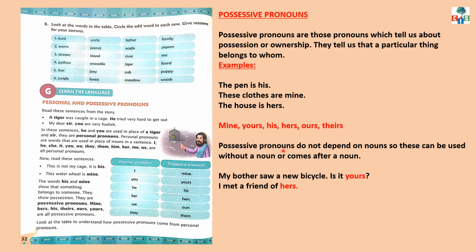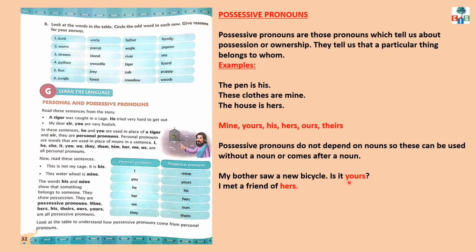Now, possessive pronouns do not depend on nouns. So, these can be used without a noun or come after a noun. It means, children, it is not necessary that a possessive pronoun always shows ownership. See this example. My brother saw a new bicycle. Is it yours?